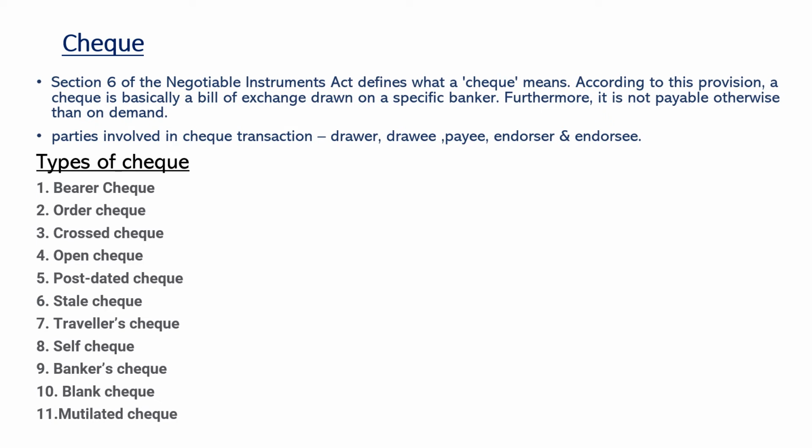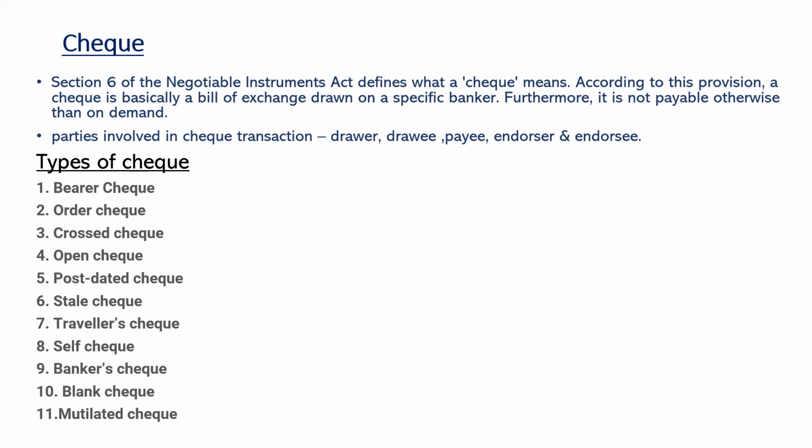Next is open cheque. Open cheque is basically any cheque which has not been crossed and it can be transferred to another party. Next we have post dated cheque. Post dated cheque is any cheque issued with a future date written over the cheque. That is, the banks will not honor this post dated cheque before the date mentioned on the cheque. Say for example, if a cheque is presented in clearing on 7th November, but the cheque has a future date of 15th November on it, it will not be processed by banks.